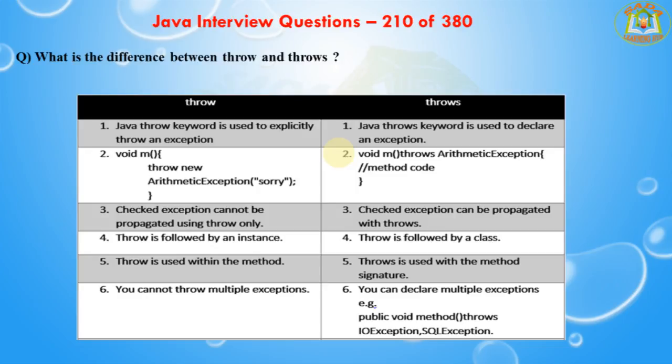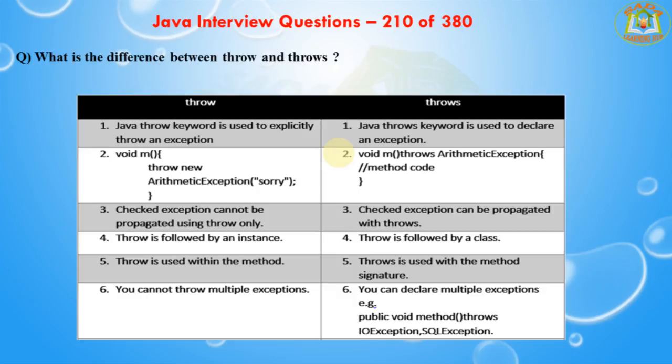Here, the Java throw keyword is used to explicitly throw an exception, and the Java throws keyword is used to declare an exception. Checked exceptions cannot be propagated using throw only. Checked exceptions can be propagated with the throws keyword. Throw is followed by an instance.